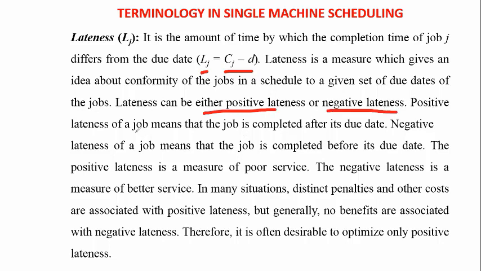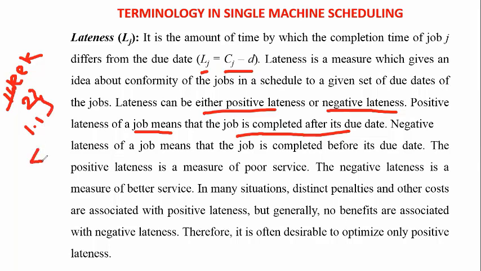Coming to the positive lateness, it means that the job is completed after its due date. Suppose the due date is 1 week for completion of that project or product, so we are going to complete it within a week. If we complete the task in 2 weeks or 1 week 1 day, whatever it may be, if it extends past the due date, that is called positive lateness. If we complete the project before the due date, that is called negative lateness. Here the positive lateness measures a poor service.